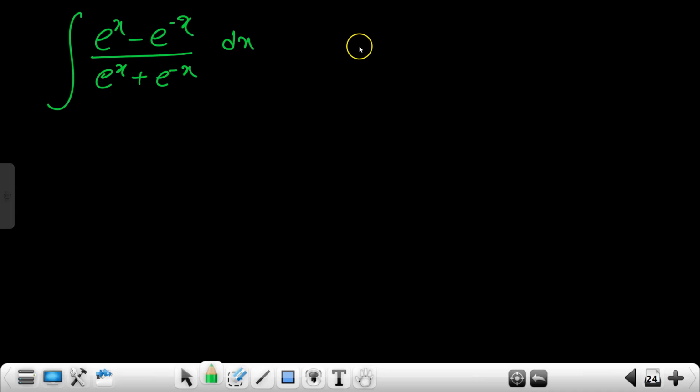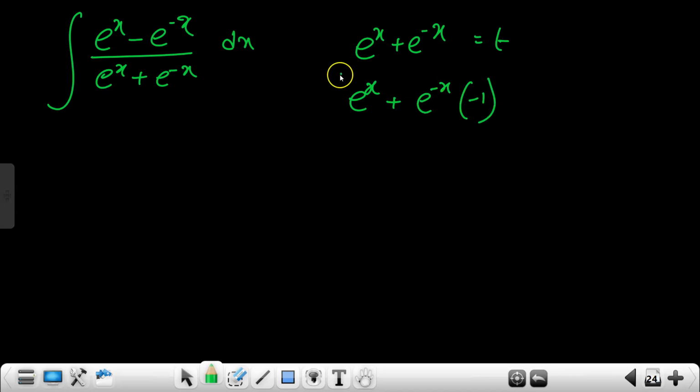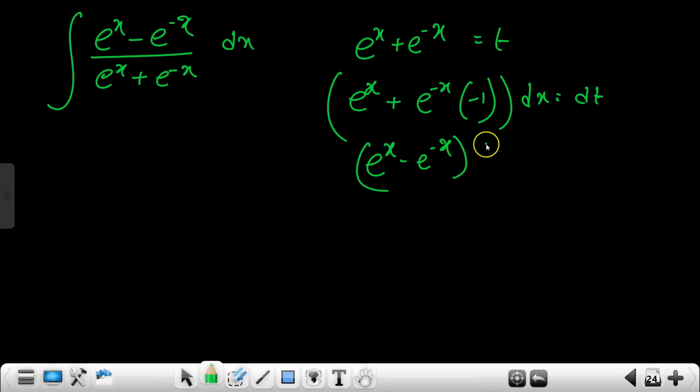Yeah, very good. See, if we take the denominator as t, then the differentiation of e to the power x is e to the power x. The differentiation of e to the power minus x is e to the power minus x into minus 1 by chain rule. Into dx is equal to dt, yes or no? So the thing that is coming is e to the power x minus e to the power minus x into dx is equal to dt.